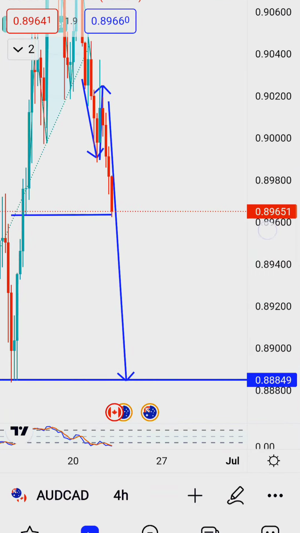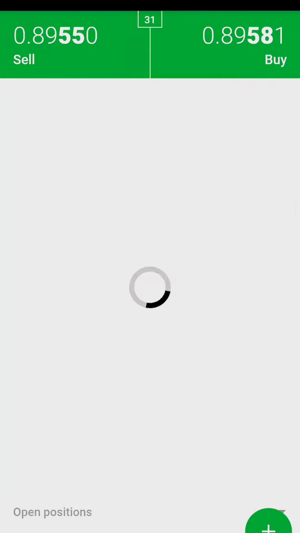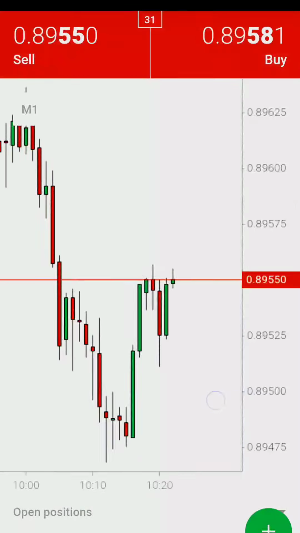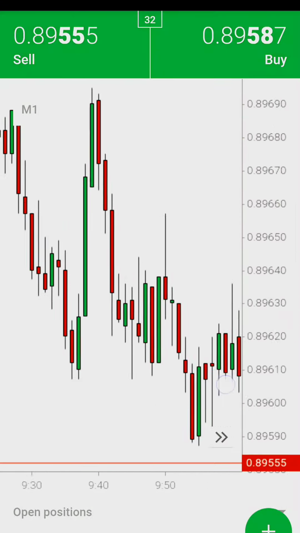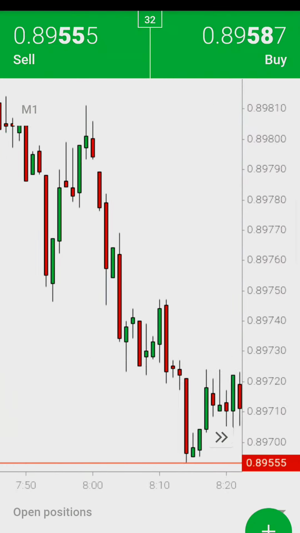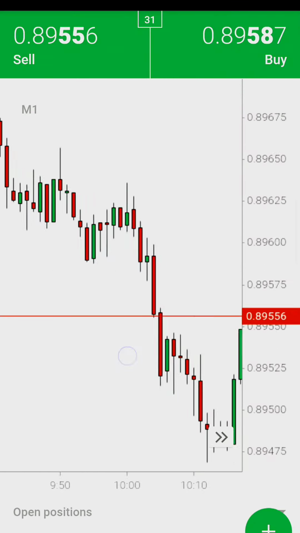And yes, if you didn't trade the reversal on the head and shoulder pattern that we posted yesterday, you can still short the market and still hope to take your profits at price levels 0.900 and 0.8880. To see more technical analysis on the daily charts, go ahead and click on that plus sign.